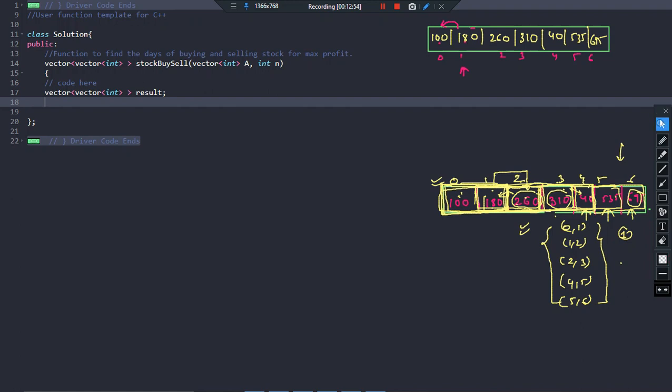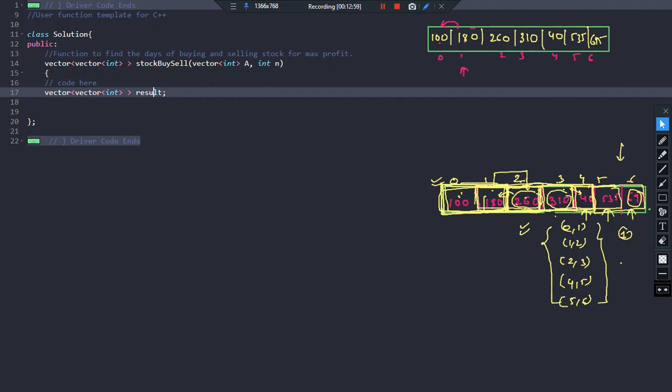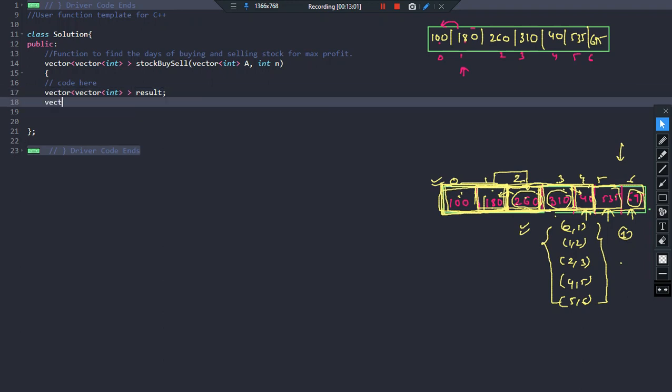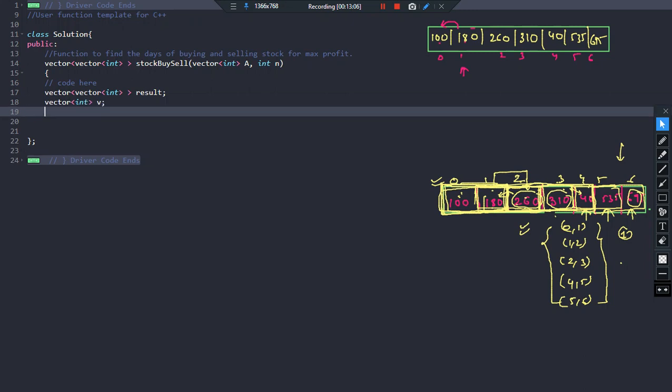Okay, so let me go parallelly with the problem. What we have done is declared a vector of vectors, that is result, and we will declare one more vector, that is nothing but vector integer v. Okay, so this is another possible way. Now we are going to run our loop from i equal to 1 till i less than n, i plus plus, right? So is it going to be fine or not? Let us decide. Let us try to code this particular problem also.